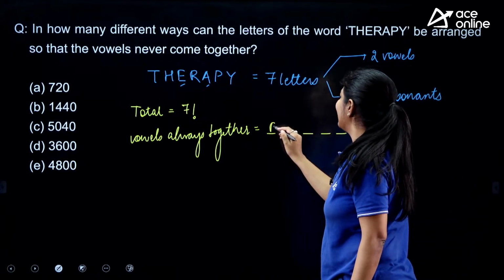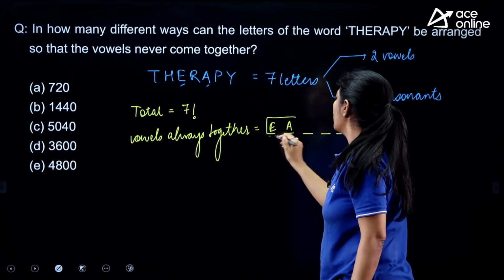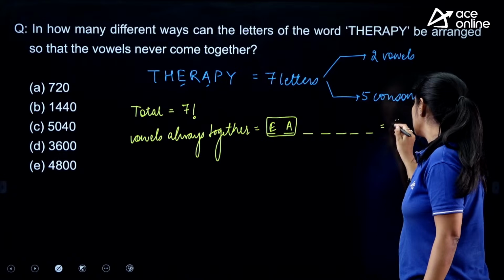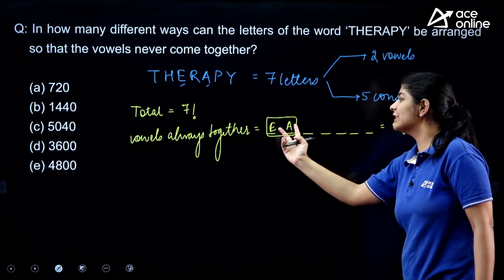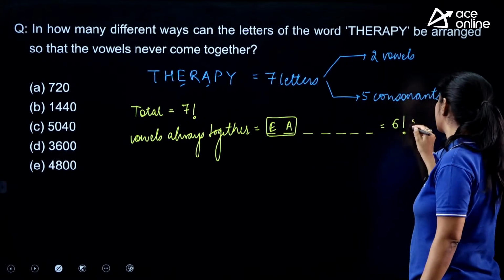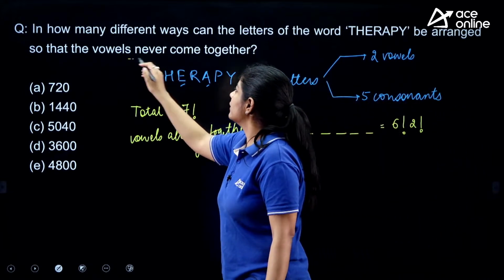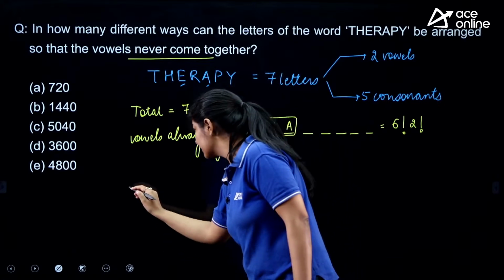So what we are doing, we are having 7 letters. We are putting E and A over here as one block. Now how many places are we having? 6 ways. In 6 ways we can arrange, but these 2 can also arrange themselves in 2 factorial ways. So we have to find out when they never come together.